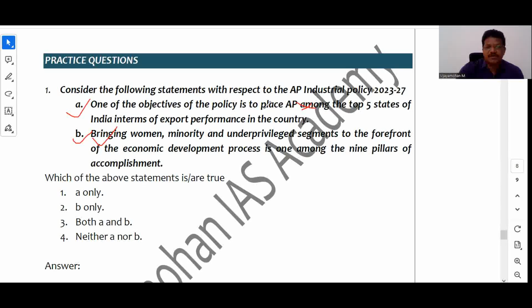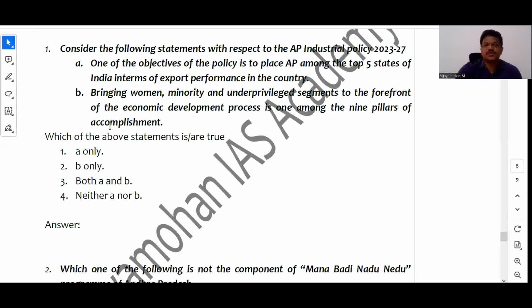Because one of the objectives of the policy is to place AP among the top 3 states of India, not top 5 states. So the answer is statement B only is correct. Okay, so if he wants to twist the question, he is going to ask in this way. So you have to be very thorough with what you are reading. It is not enough that you know the features of the AP industrial policy. You should know the nitty-gritties of the industrial policy. Then only you will be able to answer such type of questions, right?